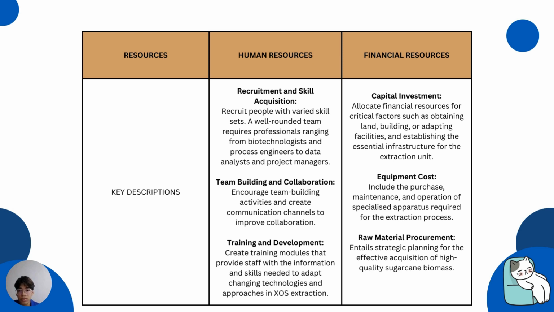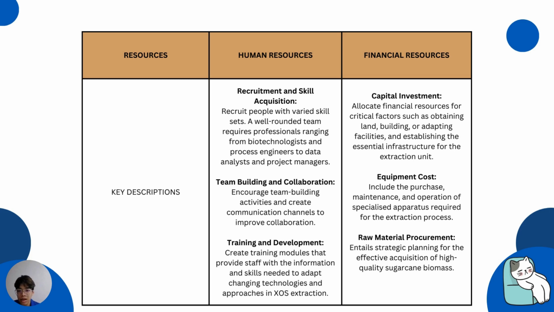So next, for the financial resources. Allocating financial resources strategically is crucial for the success of our xylo-oligosaccharides extraction, which includes obtaining the right land, building or adapting facilities to our needs, and establishing the essential infrastructure required for a seamless extraction unit. Moving on to the equipment, this constitutes a significant portion of our capital investment, so we need to consider the purchase, maintenance, and operation of specialized apparatus required for the extraction process. This includes cutting-edge technology that enhances efficiency and ensures the quality of our xylo-oligosaccharide extraction.